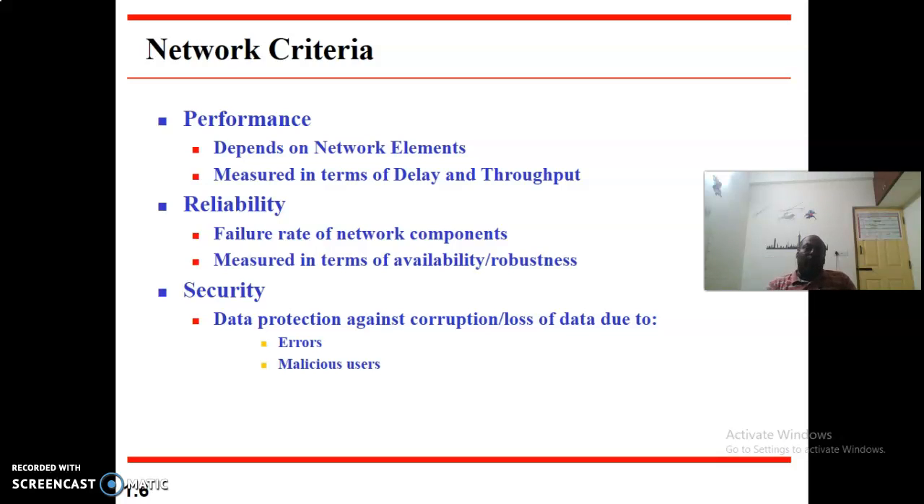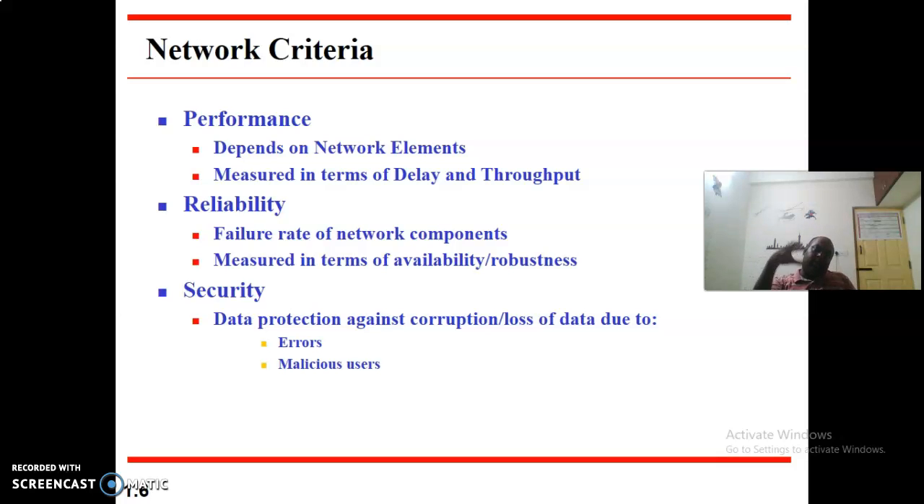Then comes the second one, reliability. Since the connection between two nodes is made with a link, or we call it a medium, there is every chance that the medium will fail at any point of time during my transmission. If there is frequent breakage, we will try to move away from that network and find a suitable network with more reliability.